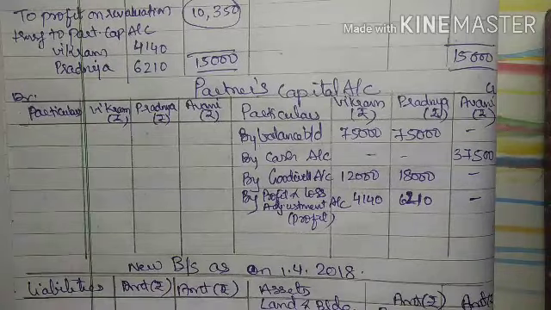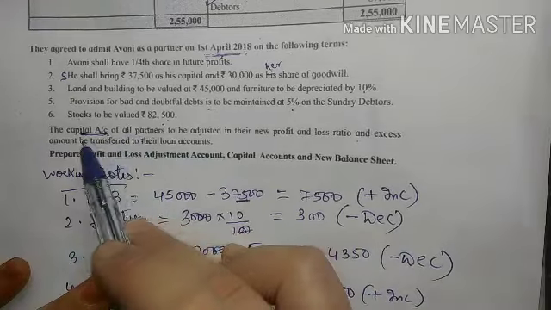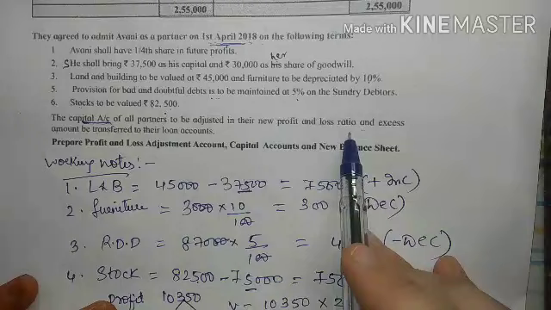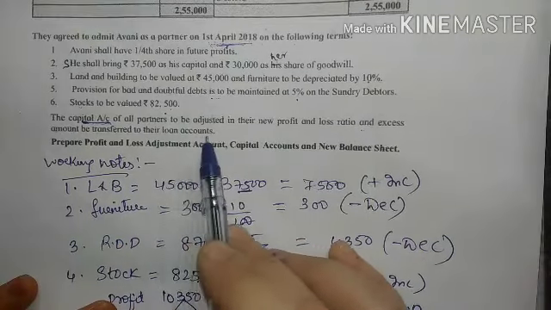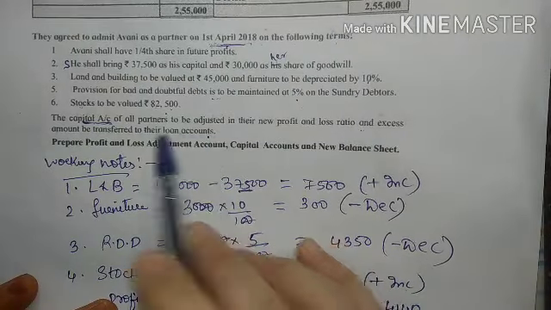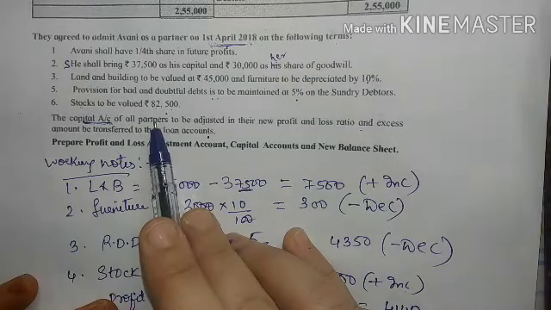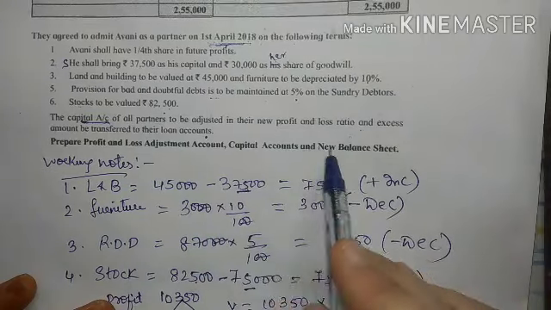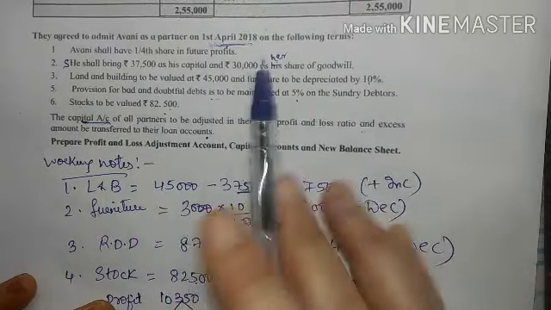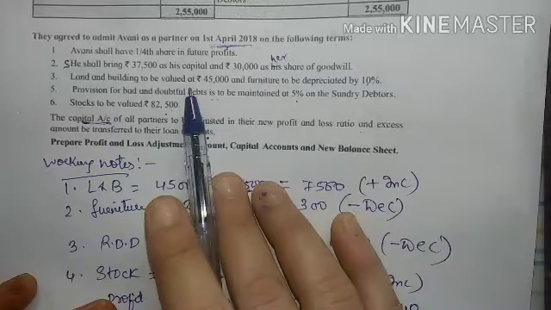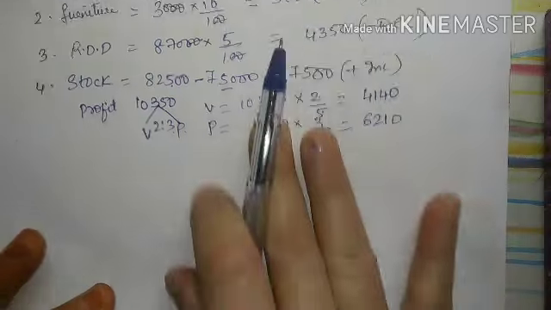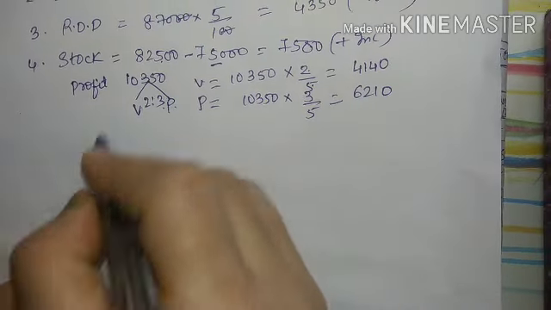Now come to this adjustment. The capital accounts of all partners are to be adjusted in the new profit and loss ratio, and the excess amount is to be transferred to their loan account. Now what they have told us is that the capital account of partners we have to make the balance, right, in their new profit and loss ratio. Now in the problem, the new profit and loss ratio is not given to you. So you will calculate the new ratio first, right? So new ratio.